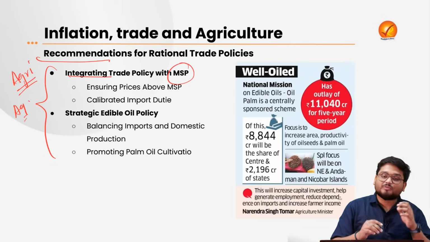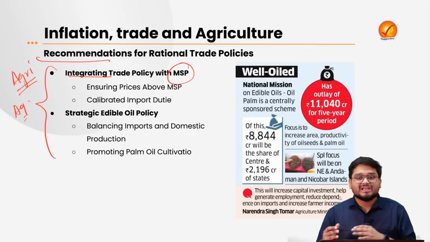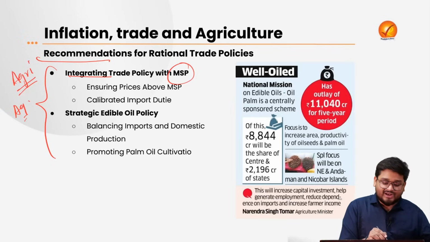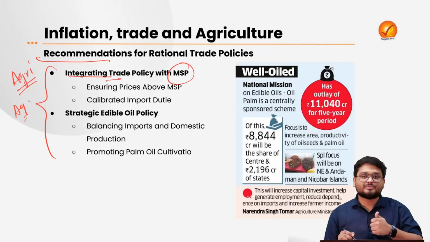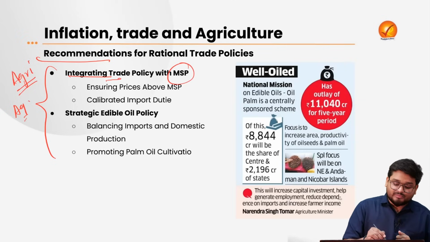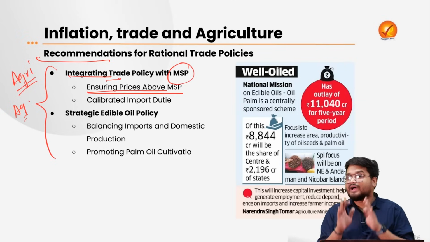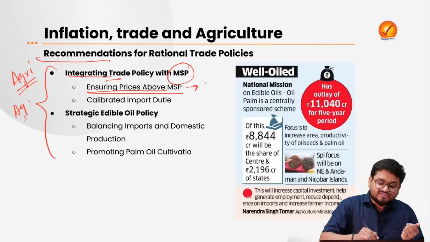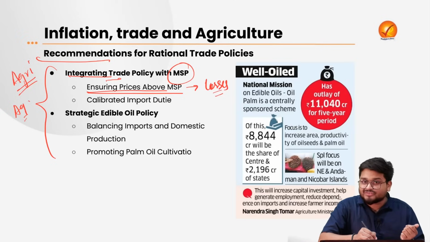The government must not be solely giving MSP to the farmers. They should also be integrating the overall market effects, such as trade issues, with respect to the MSP. That is because the government has to ensure prices above the MSP for the farmer, because otherwise the farmers will be staring at losses.